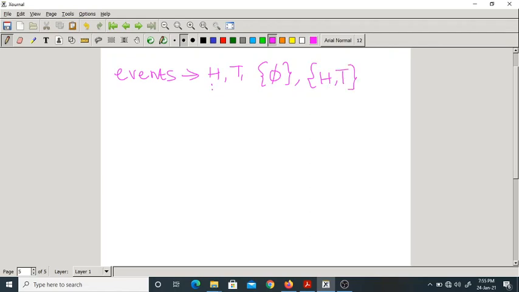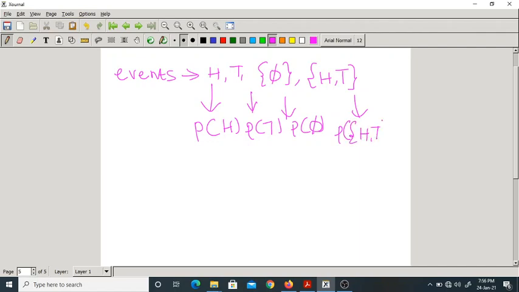For these events we assign probability: the probability of getting head, the probability of getting tail, the probability of getting the null set, and the probability of getting head and tail, something like that. Now, this is simply the probability model.